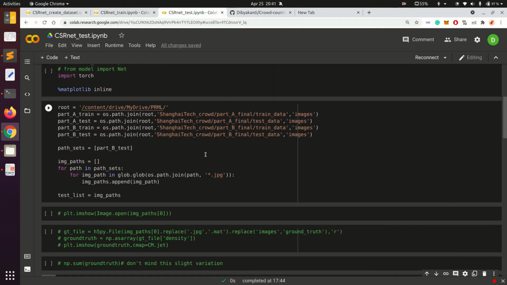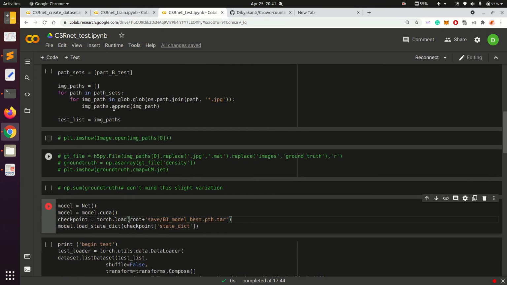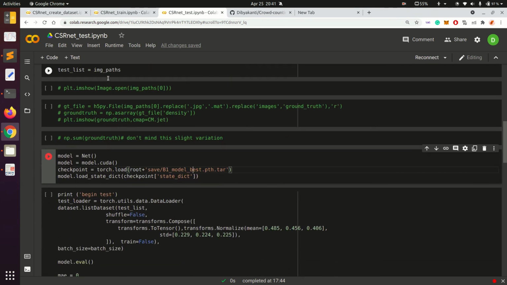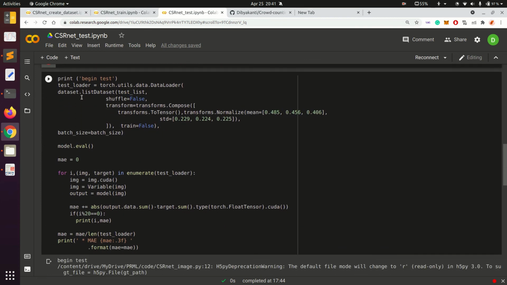Then I did some testing. I firstly stored all the addresses, then I loaded the model from the saved model parameters that I had saved previously. I got the best model parameters for B because I'm doing part B of the Shanghai dataset, followed by the testing part, which is the same as the validation part. The code is the same as the validation part, which is there in the train.py file in the code that you've seen.